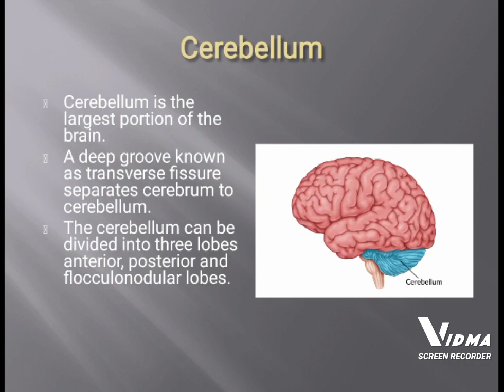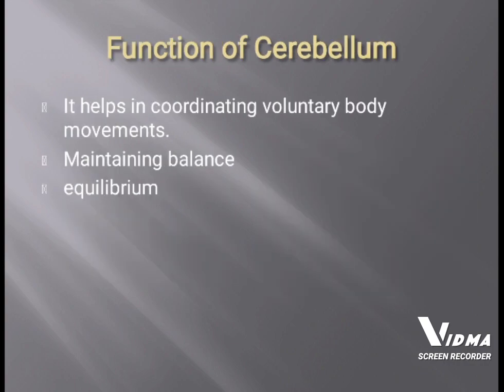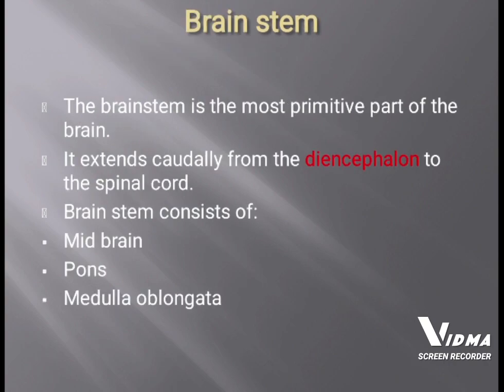They are the primary, horizontal and posterolateral fissures. The anterior lobe lies anterior to the primary fissure. The posterior lobe lies posterior to the horizontal fissure, and the flocculonodular lobe lies posterior to the posterolateral fissure. The functions of the cerebellum are that it helps in coordinating voluntary body movement and posture. It also maintains balance.